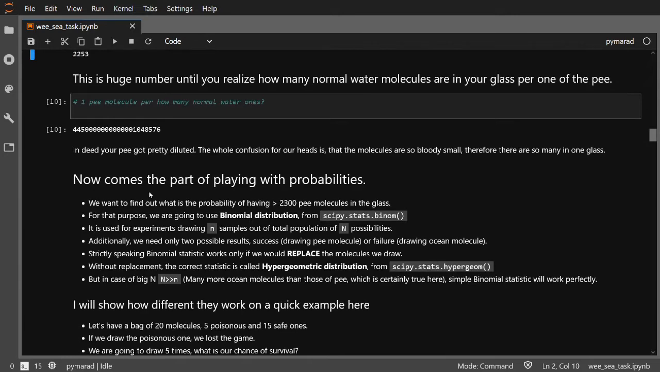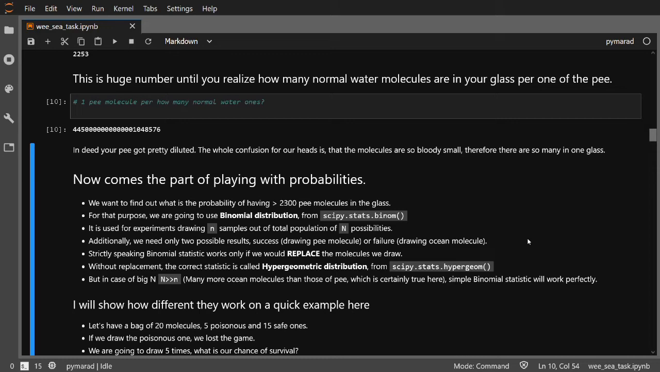The second question is much harder, because probability of drawing more than 2300 molecules means that we basically need to know probabilities for possible results of drawing 2301, 2302, etc. And only then we will add them all together to arrive at the total probability of drawing more than 2300 pee molecules to your glass.